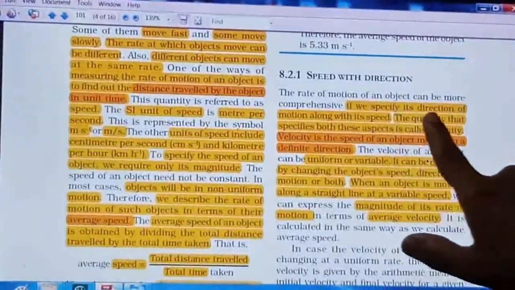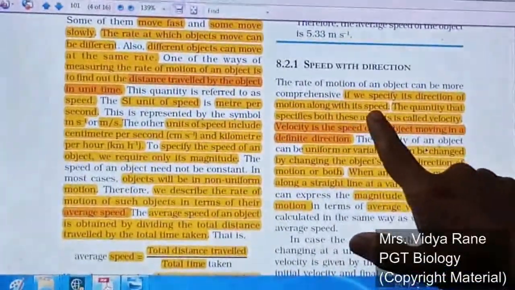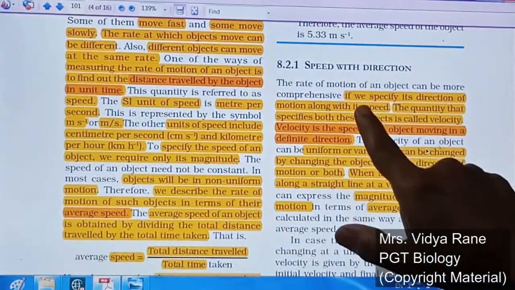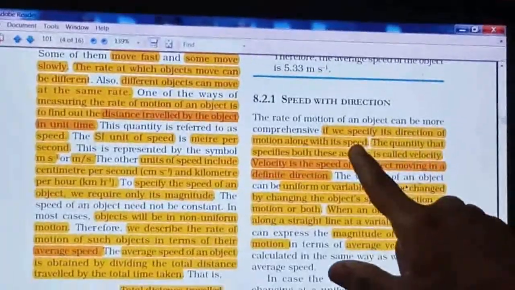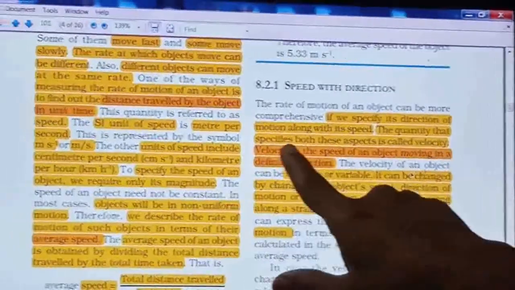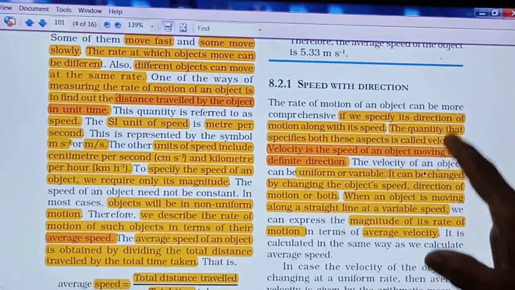See in your textbook, its direction of motion along with its speed. So we are mentioning the speed of an object, but along with the speed, if we specify the direction in which the object is going, then the quantity that specifies both these aspects is called velocity.